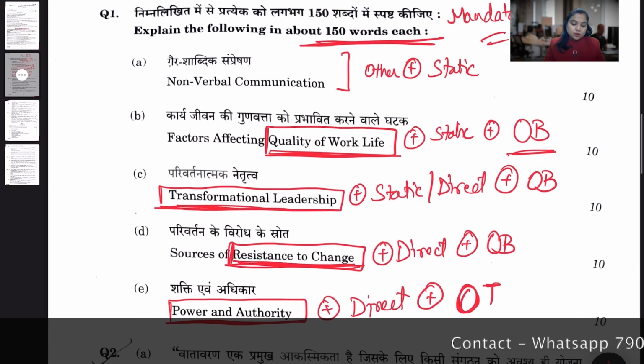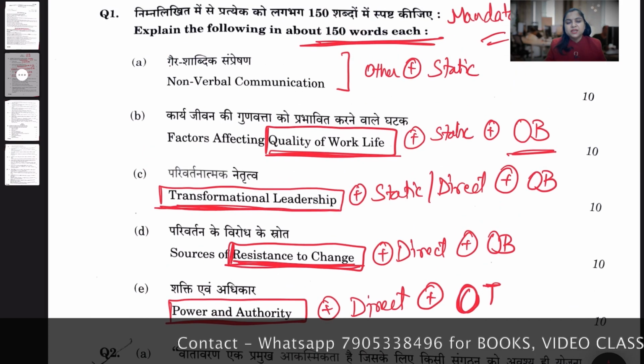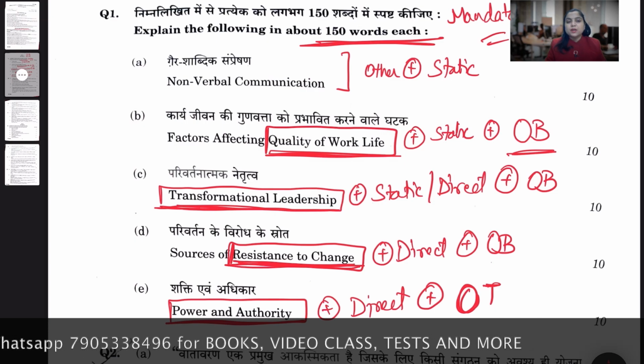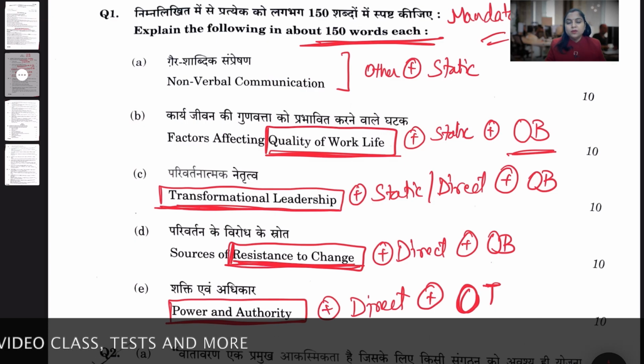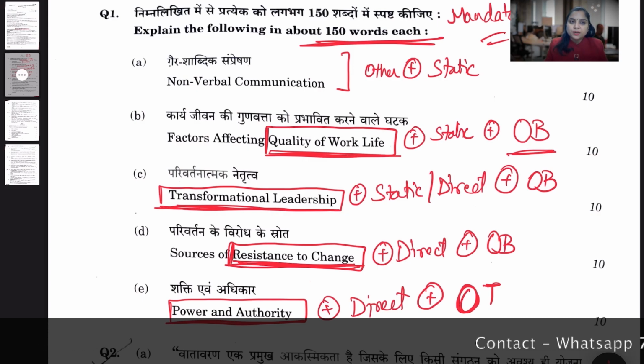Question number 1 carries 5 parts, A, B, C, D, E. Even if you attempt one, two, none or all, it's a compulsory question. So give me a moment to conclude this question number 1 in the other language.